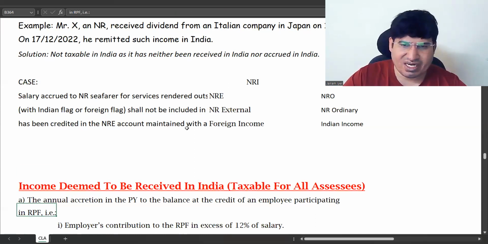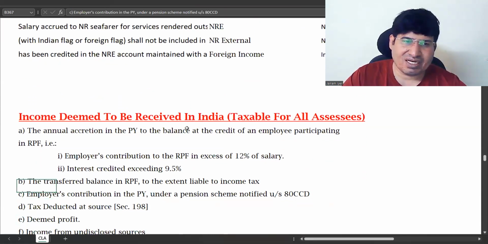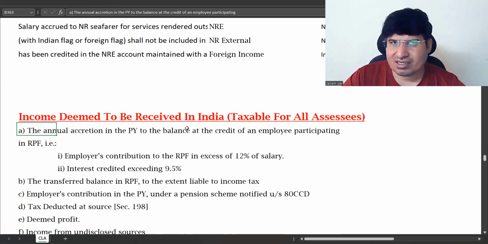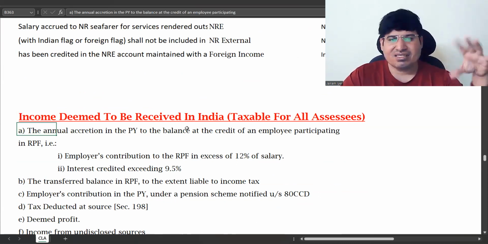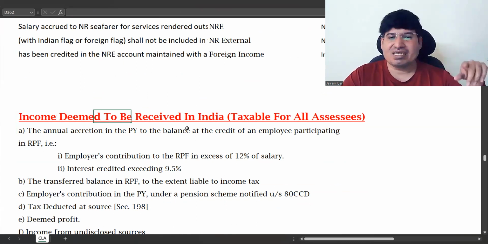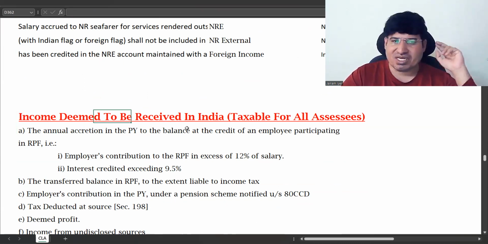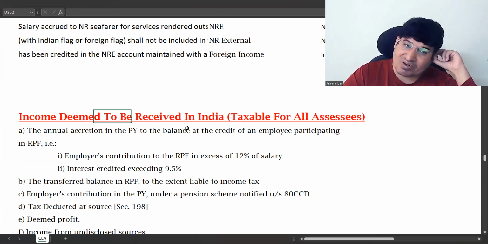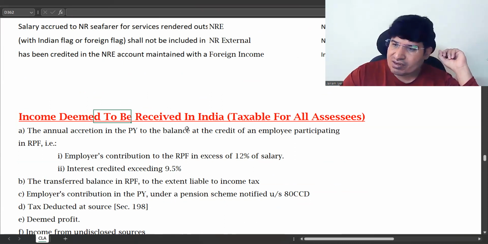Deemed to be received in India means that, just to be very clear, the government has said that certain incomes are deemed to be received in India so that they don't escape taxability. Sometimes because of certain accounts and all,